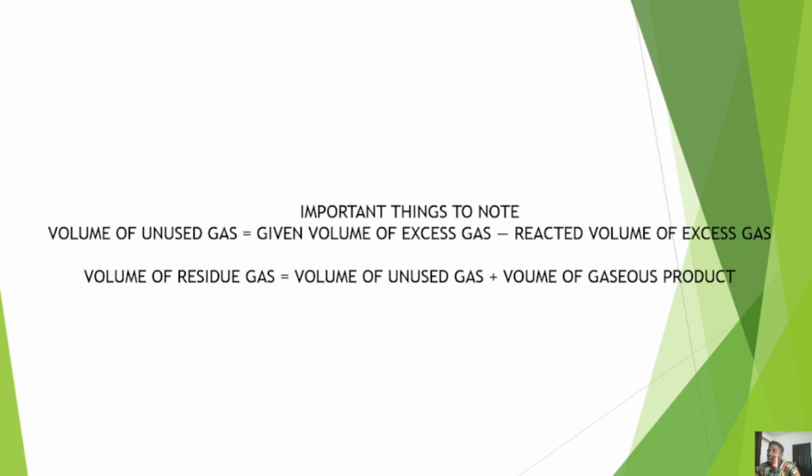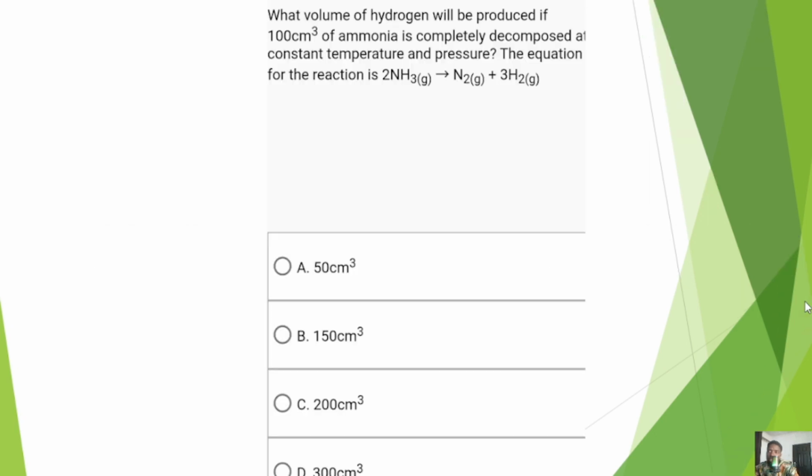So we're going to try out questions to help us understand this concept more easily. Let's look at this question. The question says, what volume of hydrogen will be produced if 100 cm cube of ammonia is completely decomposed at constant temperature and pressure?